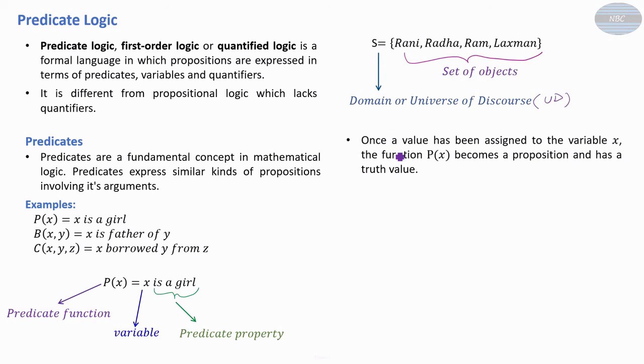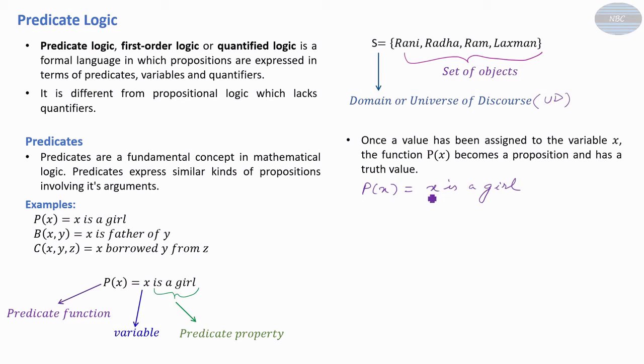Once a value has been assigned to the variable x, the function P(x) becomes a proposition and has a truth value. As in the previous example, we have the predicate function P(x) is equal to x is a girl.